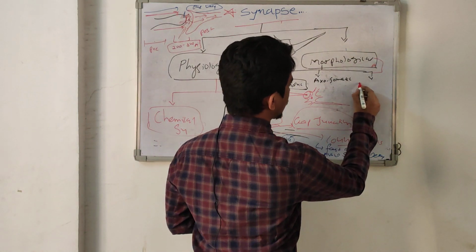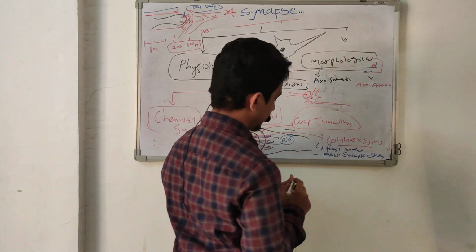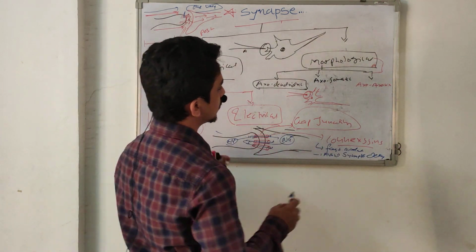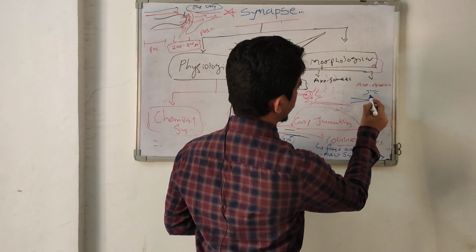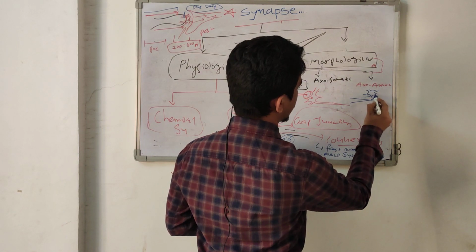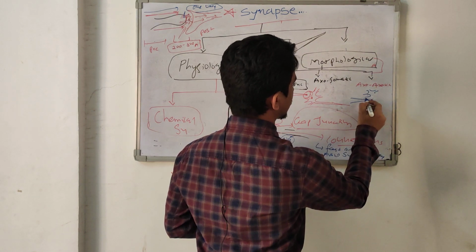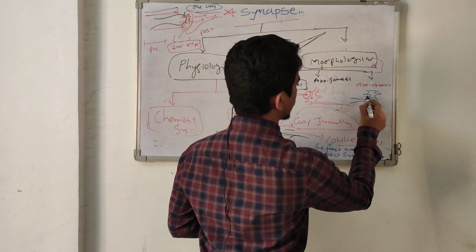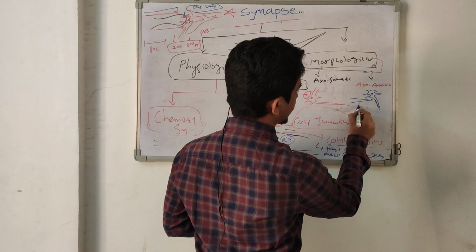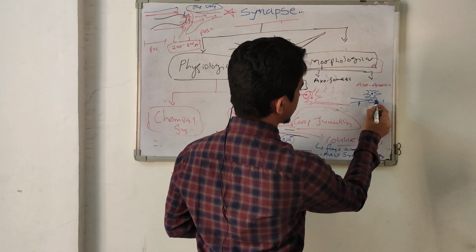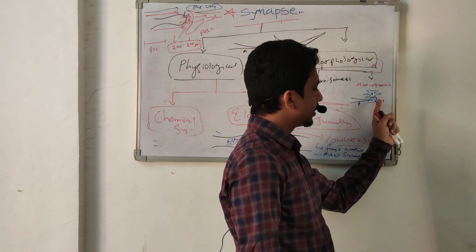And next is axoaxonic. Suppose this is a presynaptic neuron and here is the postsynaptic neuron. They make a connection with the axon of the next neuron. This is the presynaptic neuron, the postsynaptic neuron, and here is the synapse. They make a connection from one axon to the next axon.